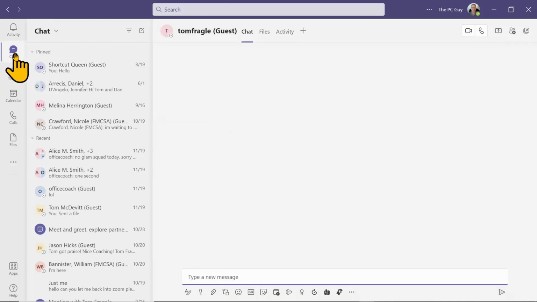You pick on the chat icon over here. Now you can go to one of your chats that already exist, or you can make a new one over here with this little icon, and then you would start to type in their name at that point.